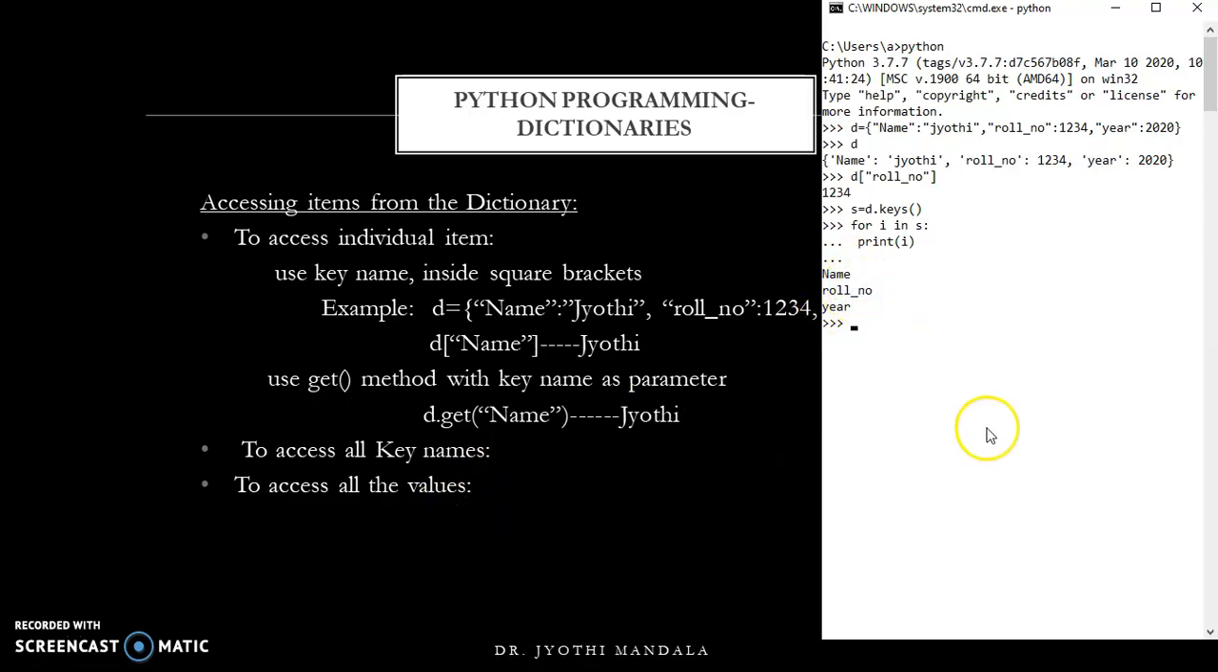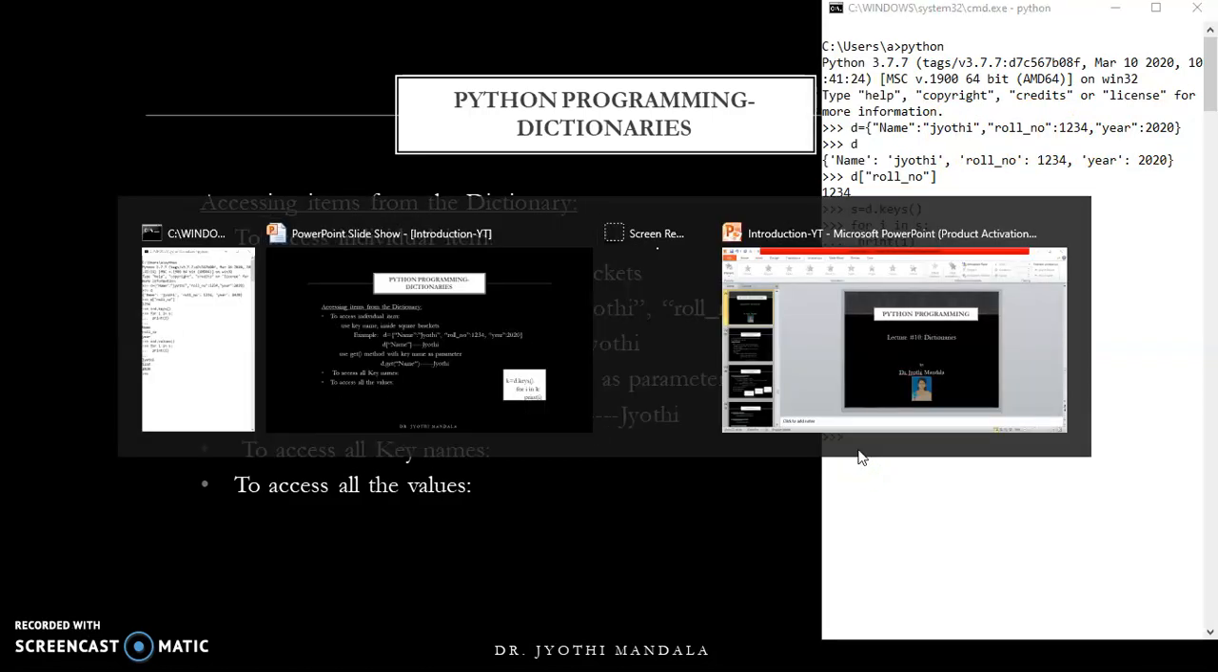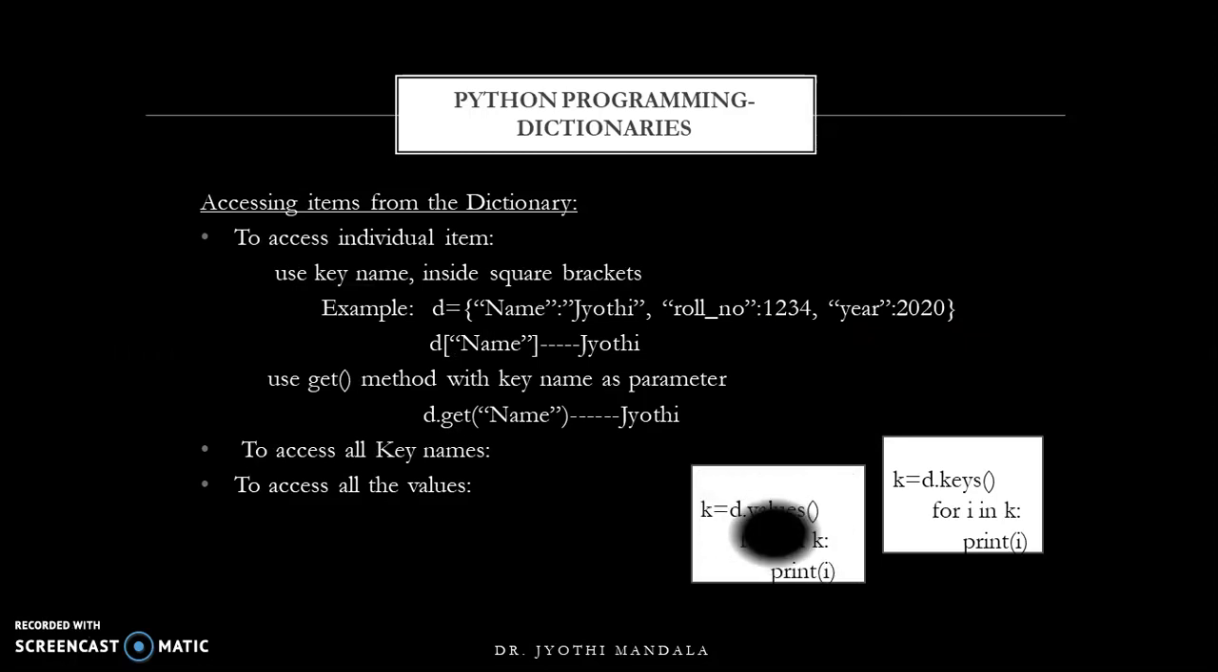Similarly, to access the values, what can we do? Simply you can write s equal to d dot values. We have a method called values. Now, if you write for i in s and print of i, then all the values will be displayed. You can see here Jyoti, 1234, 2020 are your values. Got it, all of you? This is how key names and values can be accessed by using your keys method and values method.